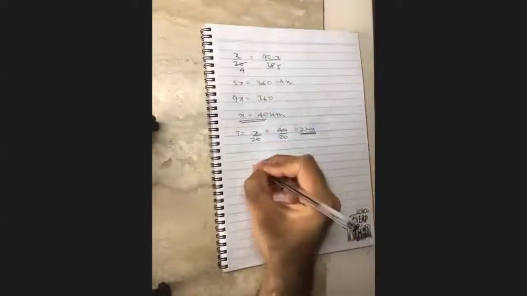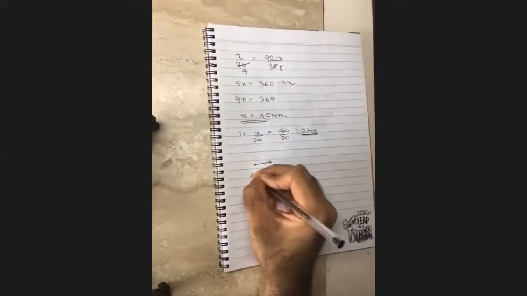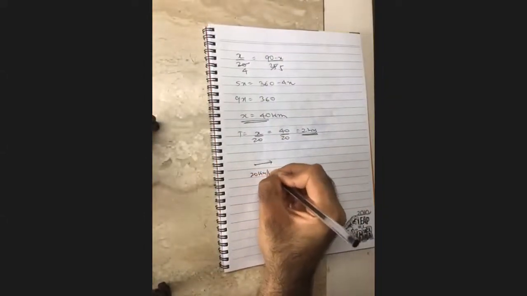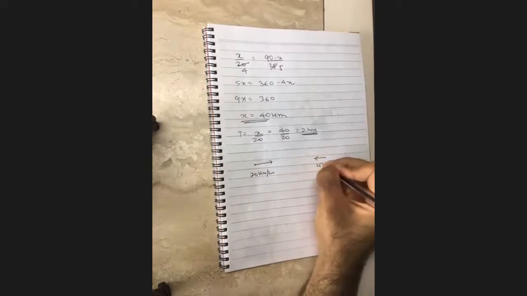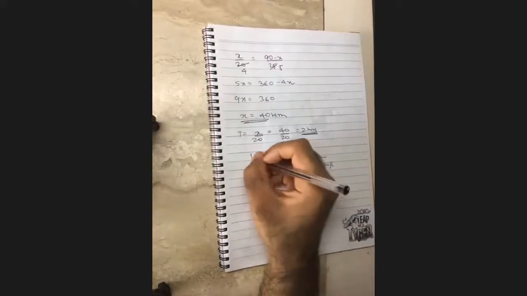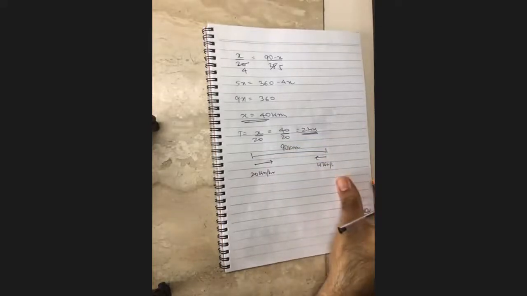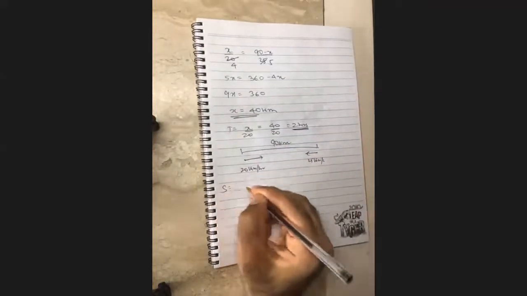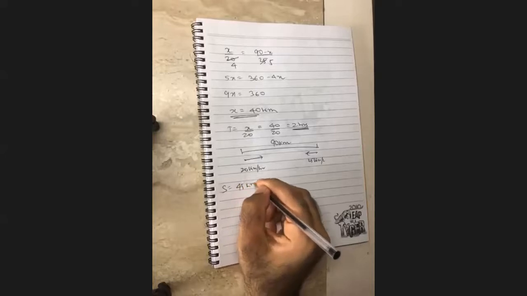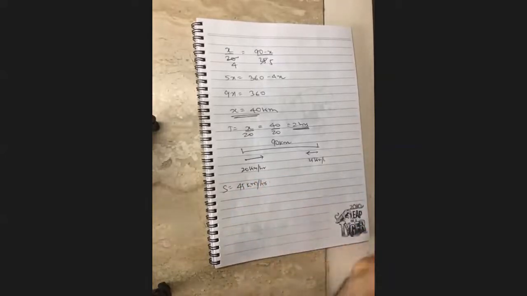Excellent. So this is 20 kilometers per hour and this is 25 kilometers per hour. The distance between them is 90 kilometers. So what is the effective speed? 45 kilometers per hour.